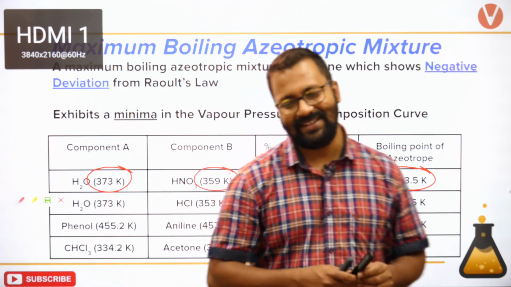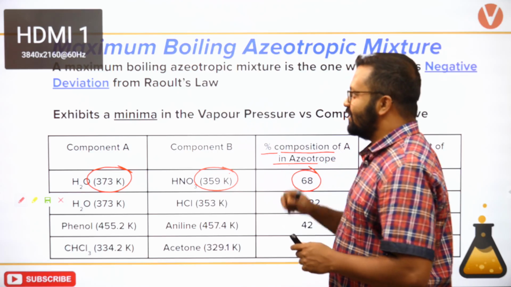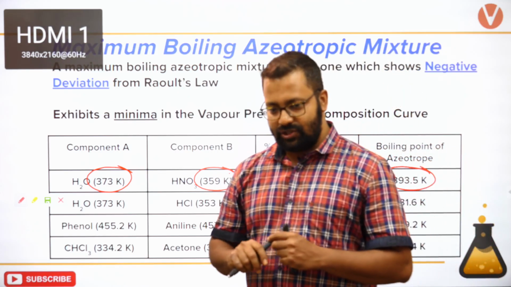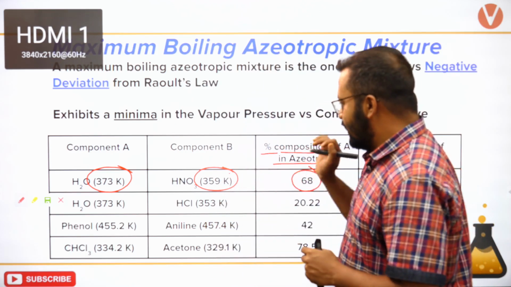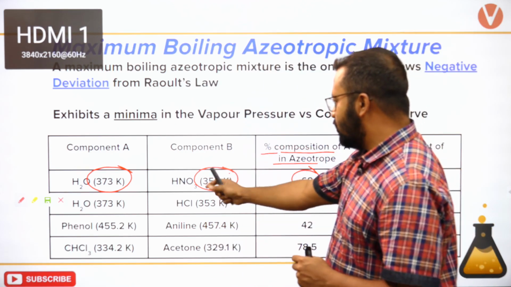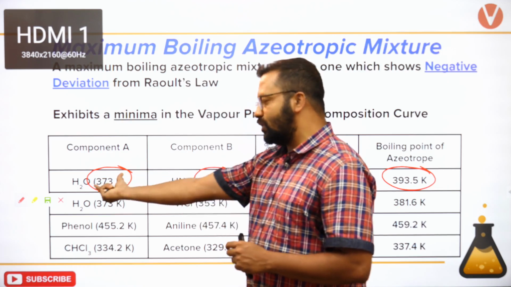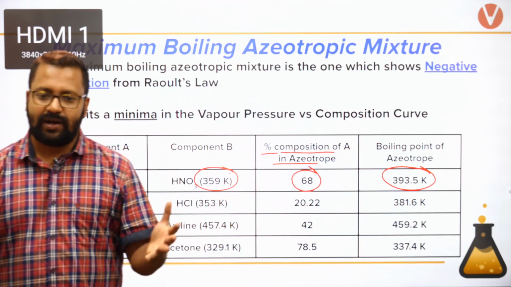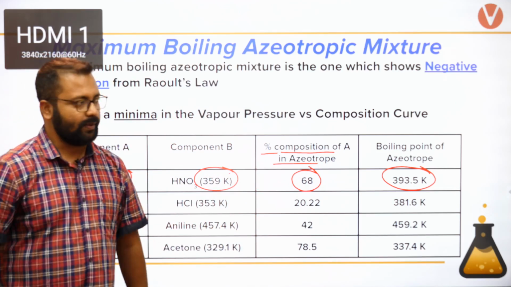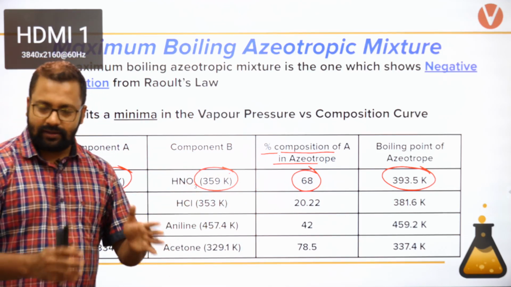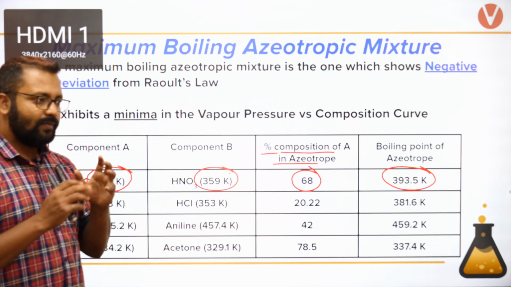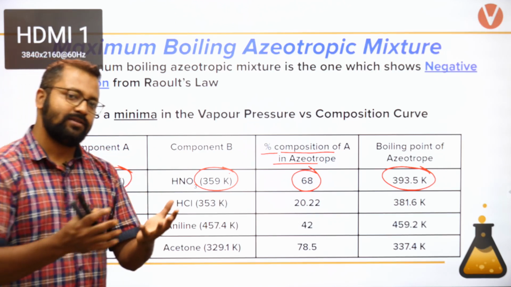I have already explained this. They show negative deviation. Negative deviation is shown because when you take HNO3 and put it in water, in their respective solutions they have only hydrogen bonding, but when you put them together, they form H3O plus and NO3 minus. H3O plus is an ion, NO3 minus is an ion.